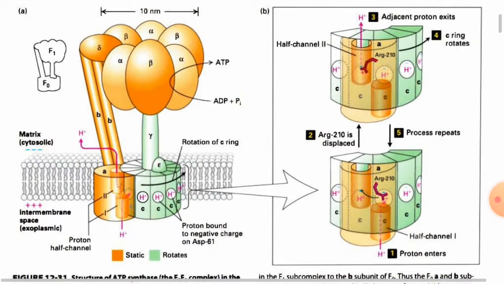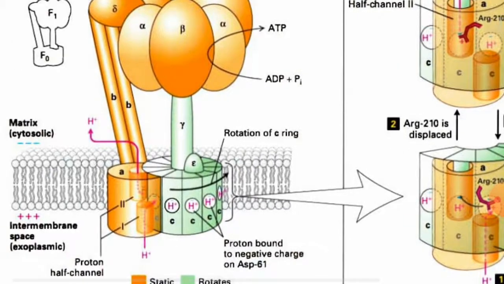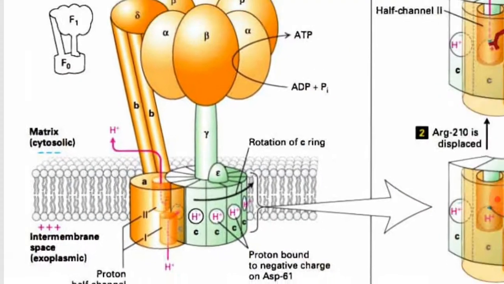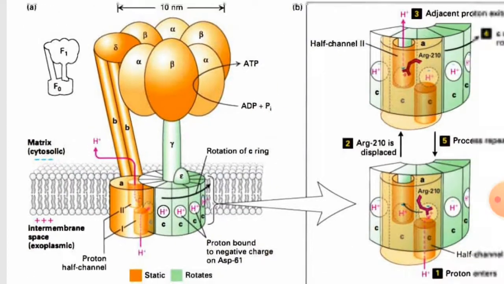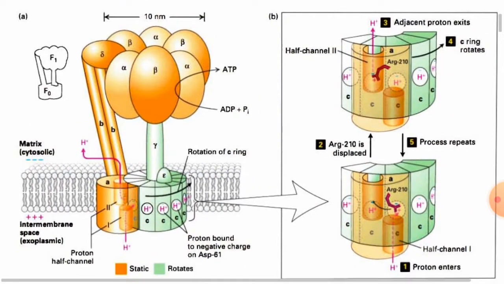And the A subunit of F0 contains another amino acid called arginine. What happens during the transport of a proton? The aspartate present on the C ring is neutralized by the arginine side chain, which has an amino group.